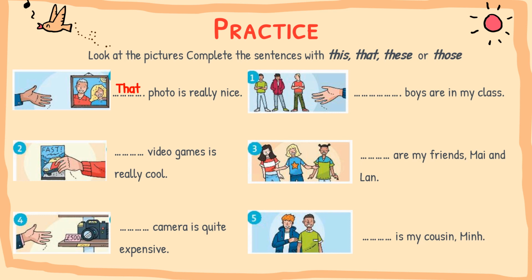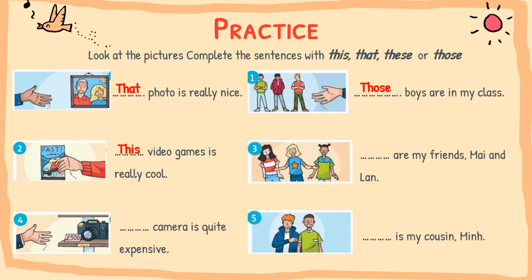Okay, let's check your answer now. Number 1, look at the boys. They are so far. There are 3 boys and they are so far. So in this sentence we use the word those. Those boys are in my class. Alright? Number 2, look at the distance of the hand and the video games. This video game is in the hand. So in this picture we use the word this. This video game is really cool.